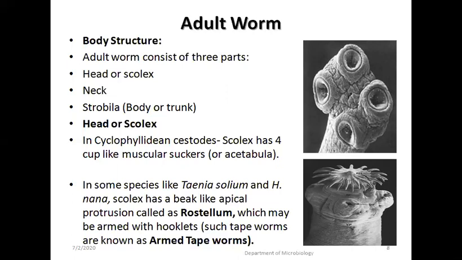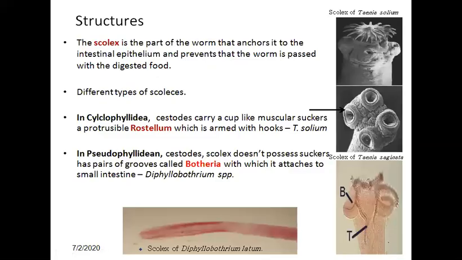In some species like Taenia solium, the scolex has a beak-like apical protrusion known as rostellum, which may be armed with hooklets, known as armed tapeworm.